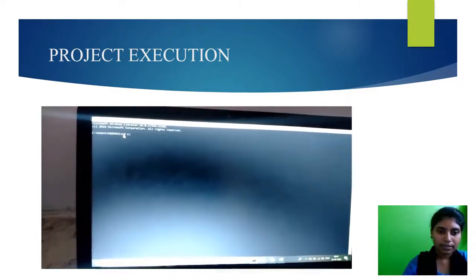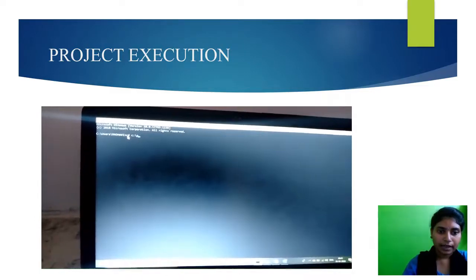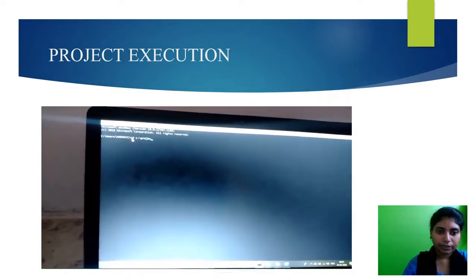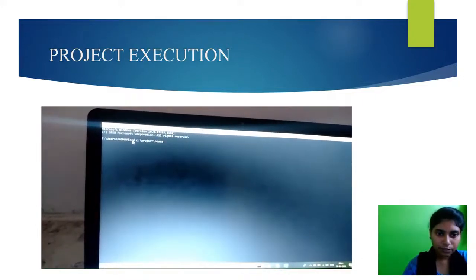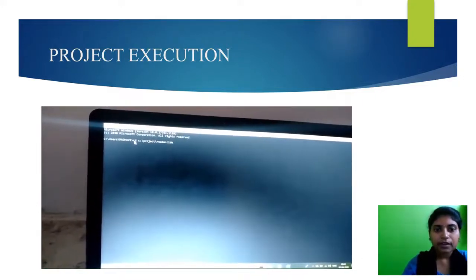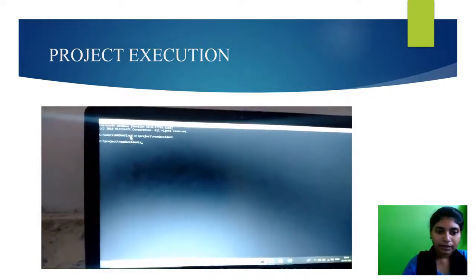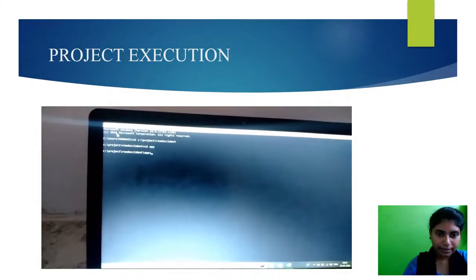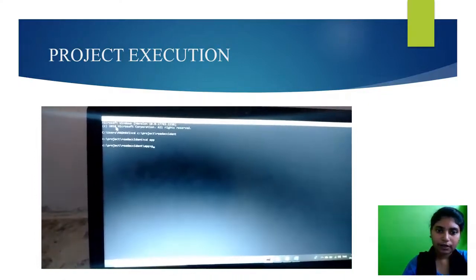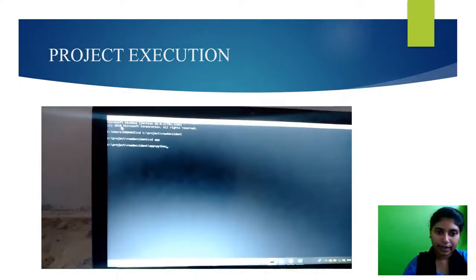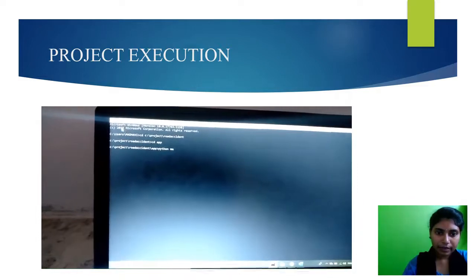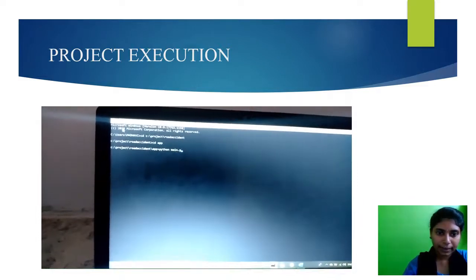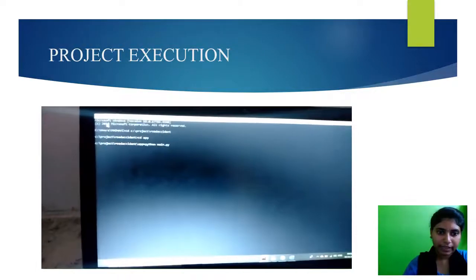Now this is the command prompt. I am writing the code here for where my location is. It shows the location of my file. Next I write the command cd app. I stored all the files in the folder named app, right? After that, I execute the main file with the command main.py.